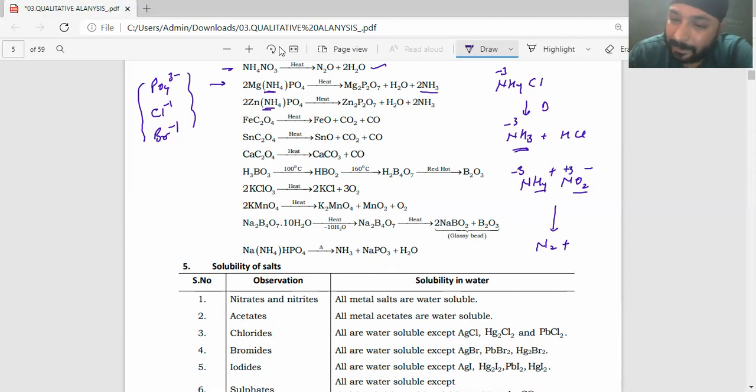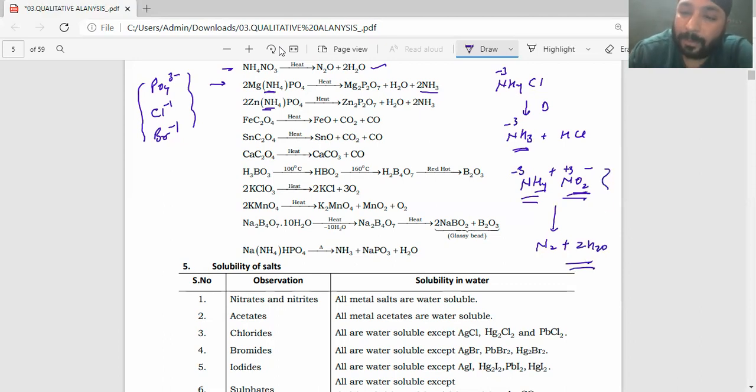So understand, whenever ammonium ion is attached with an oxidizing anion, it changes the oxidation state of nitrogen from -3 to either 0 or +1. We have noticed that nitrogen comes out as N2 or N2O when it is heated in the presence of oxidizing ions, right? So N2 gas comes out here, I'll get 2H2O.